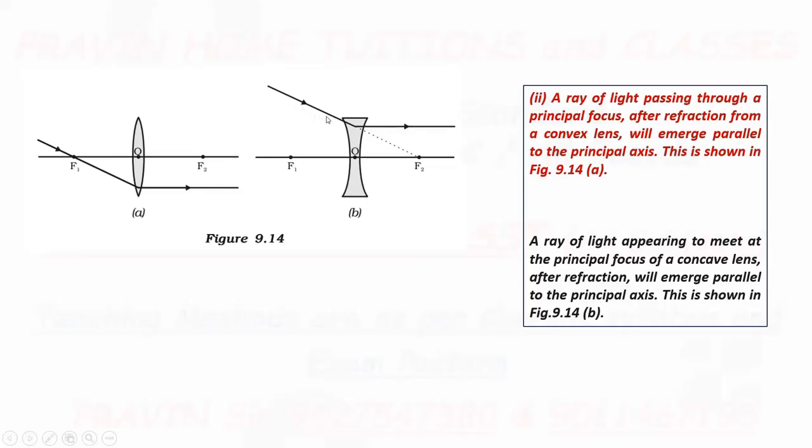A ray of light appearing to meet at the principal focus of a concave lens, after refraction will emerge parallel to the principal axis, like this.